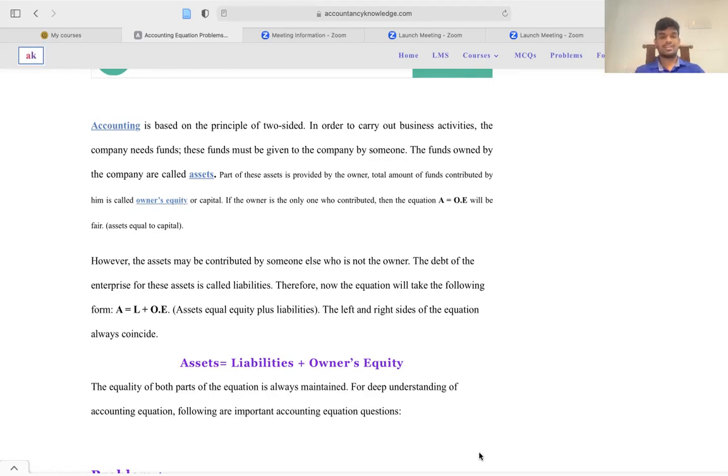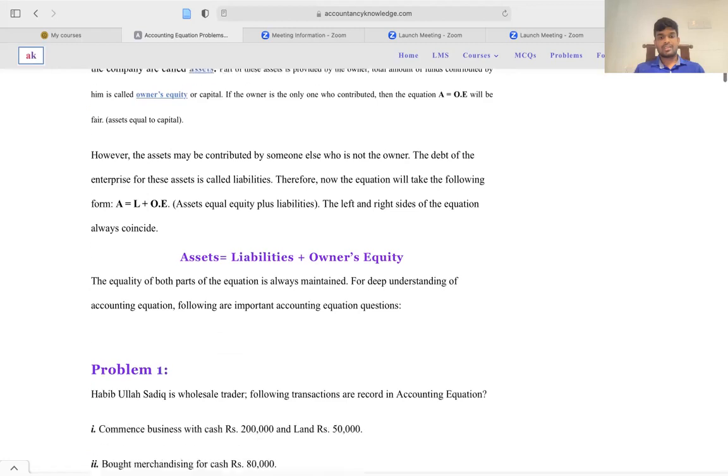At the end of the day, my equation comes like asset equal liability plus owner's equity. The equality of both parts of the equation is always maintained, so you need to equal assets to both liabilities and owner's equity, right?